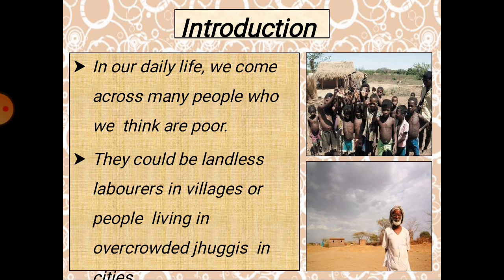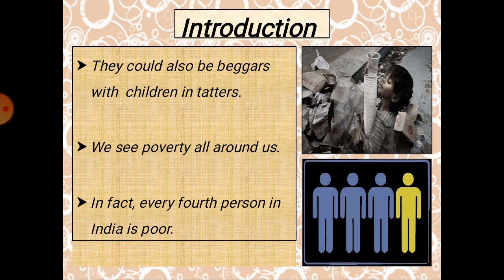Similarly, in the picture below, these are the people who are landless, who go to another person's land in the village and do their job there, and they are overcrowded in jhuggis in cities. So that also exists. And we can also see small children coming and begging in front of us. This is also normally happening in our nation, right? All over the place, poverty is spread. So it has to be eroded. Only then can you find a nation which is getting developed.